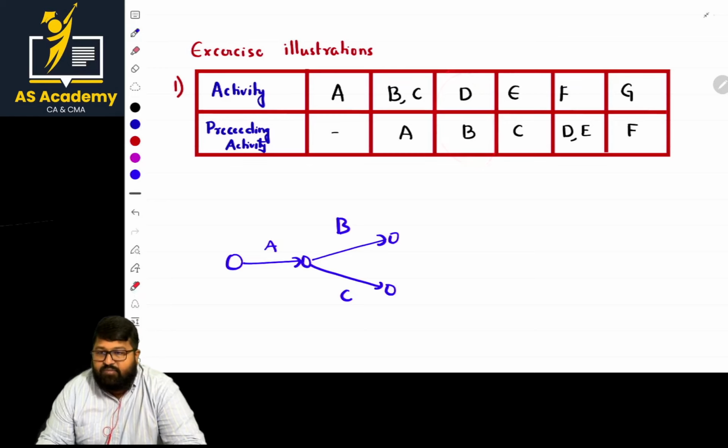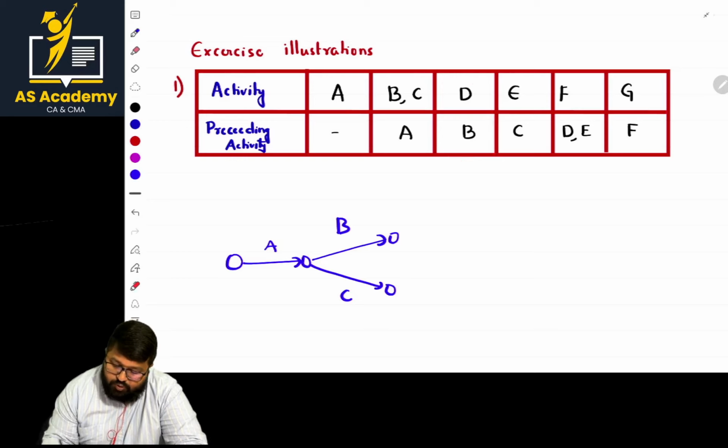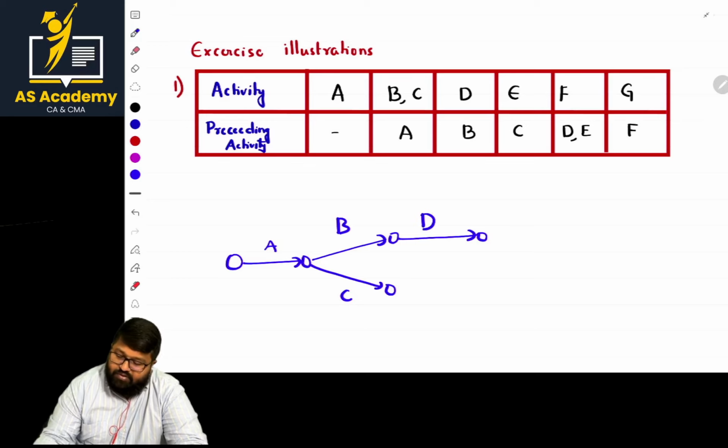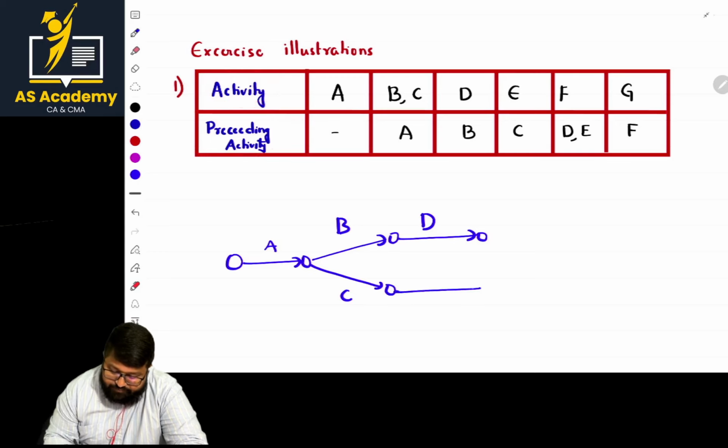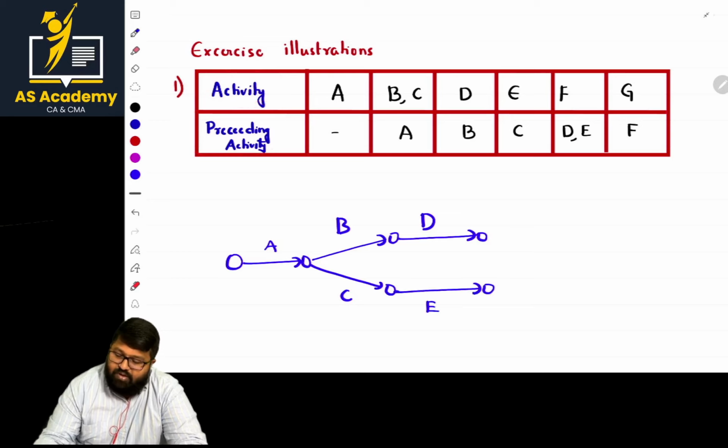What is the other part, ma'am? D starts after the completion of B. Superb, sir. I will do that part also. After the completion of B, D starts. What about the next one, ma'am? In this diagram, he is telling that E will start after the completion of C, because this is the activity and preceding activity column. So the next part is this. This is E. Clear?